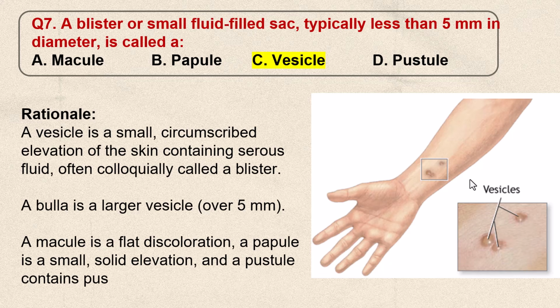Macule is a flat discoloration. A papule is a small solid elevation, and a pustule contains pus. So, in this question, the correct answer is C.